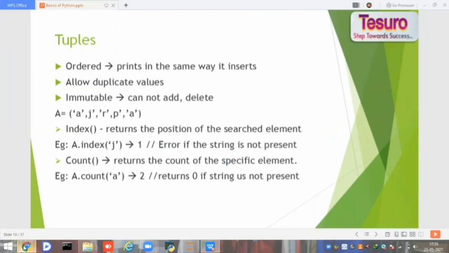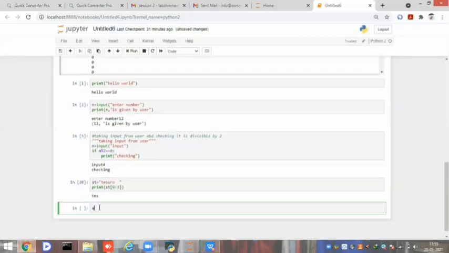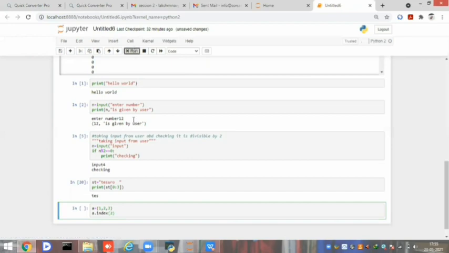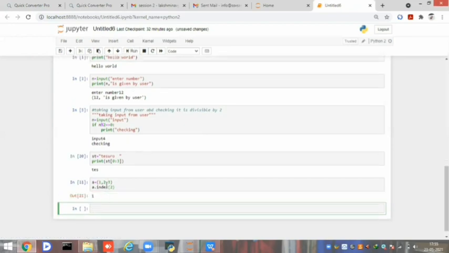For example, I am taking the tuple 1, 2, 3, and I want the index of 2. The value is 1. The 2 is present in the first position.